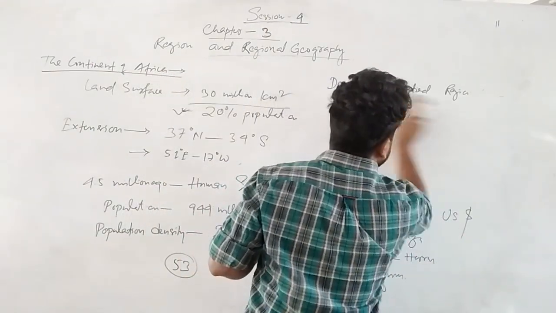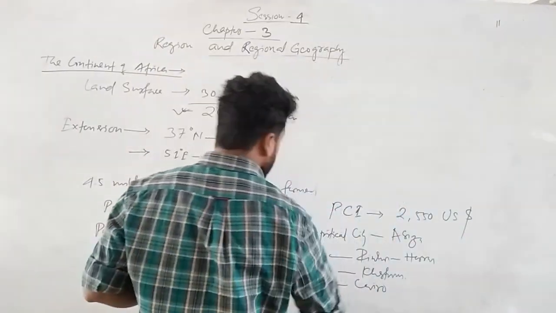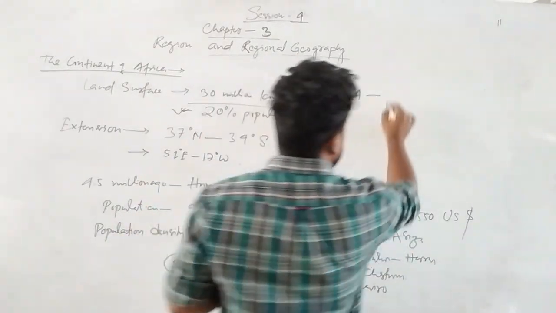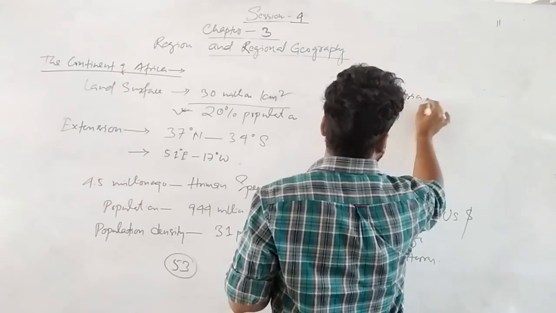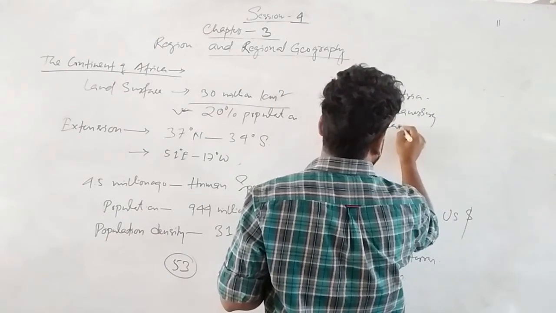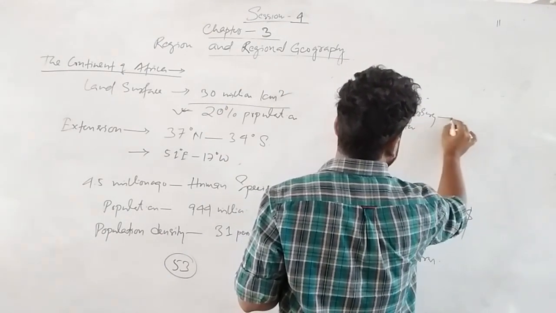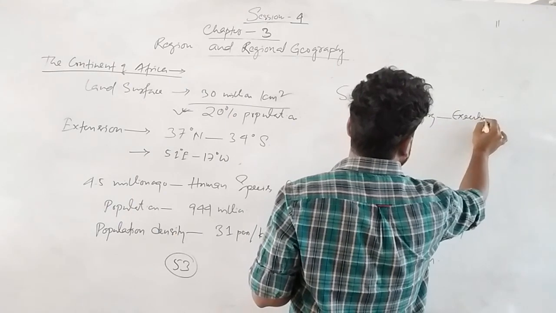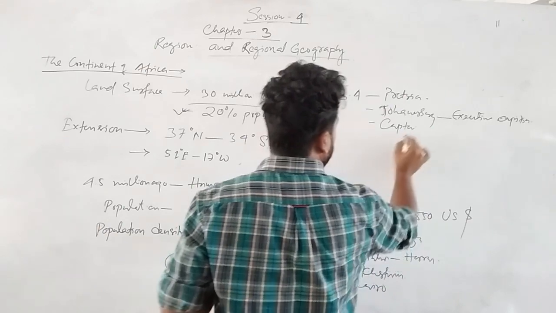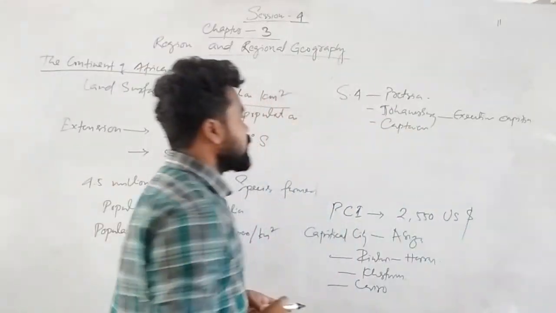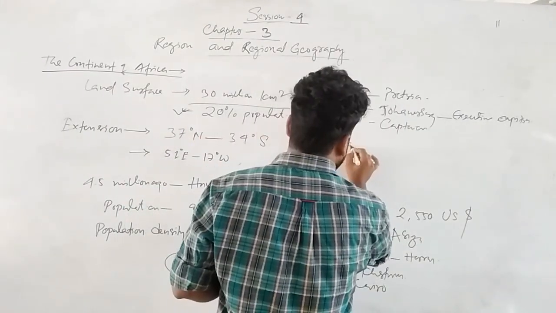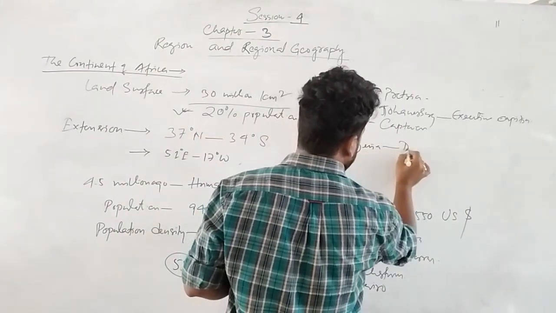Then South Africa, there are three capitals, as we know. Number one is Pretoria, Johannesburg and Cape Town. Generally Johannesburg is the executive capital. That means all the administration takes place from Johannesburg, and some portions take place from Pretoria and Cape Town. And Tanzania, Dodoma.